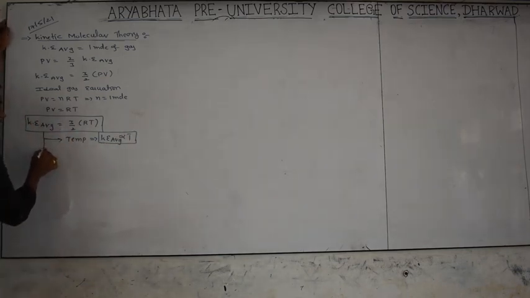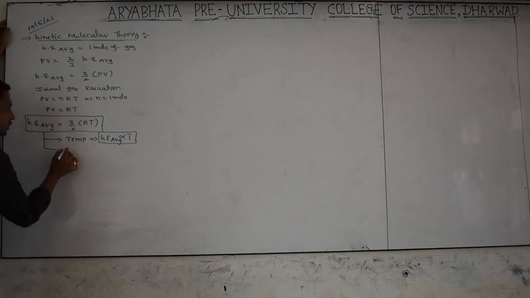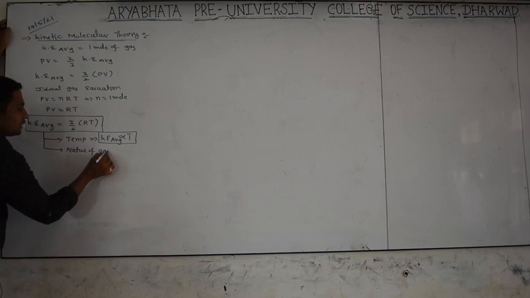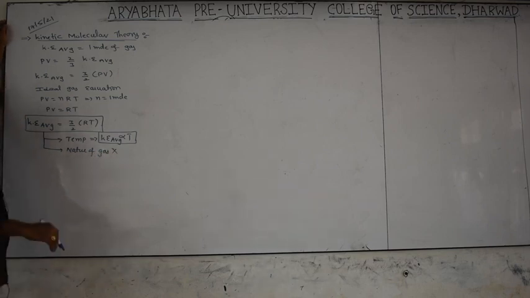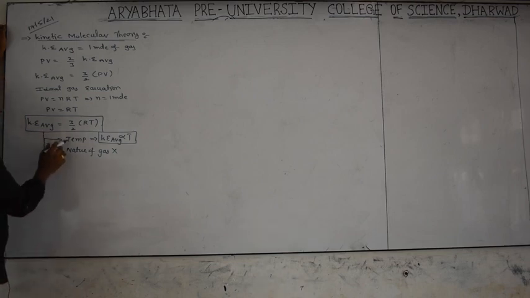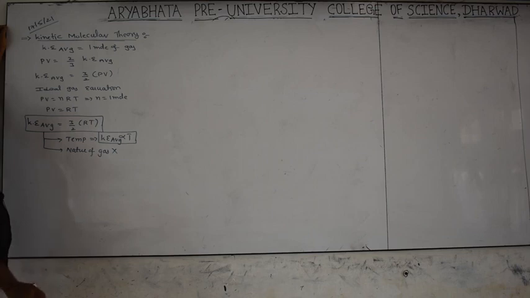And average kinetic energy does not depend upon the nature of the gas. What is the meaning of the nature of the gas? If you take 1 mole of oxygen gas or hydrogen gas, it is independent of the molecular mass and type of gas. So average kinetic energy depends upon absolute temperature but not on the nature of the gas.